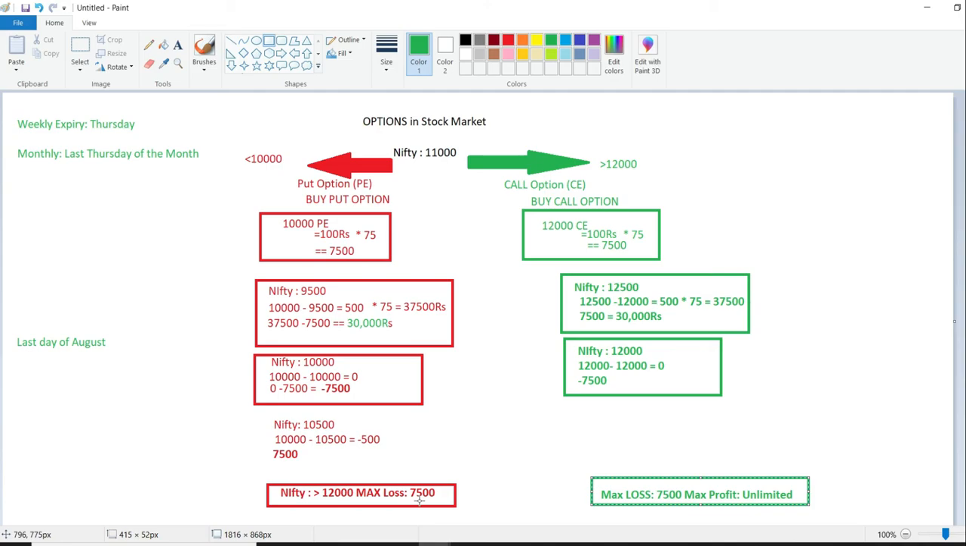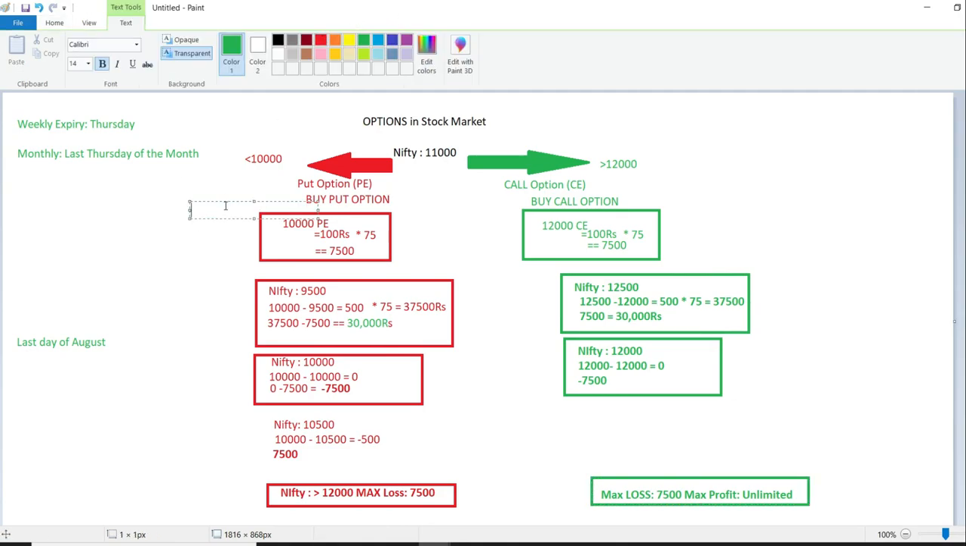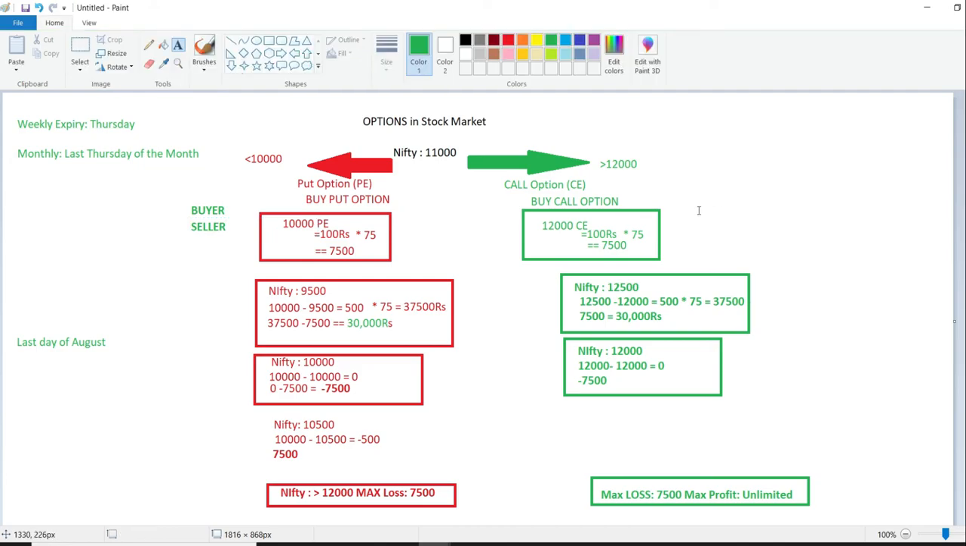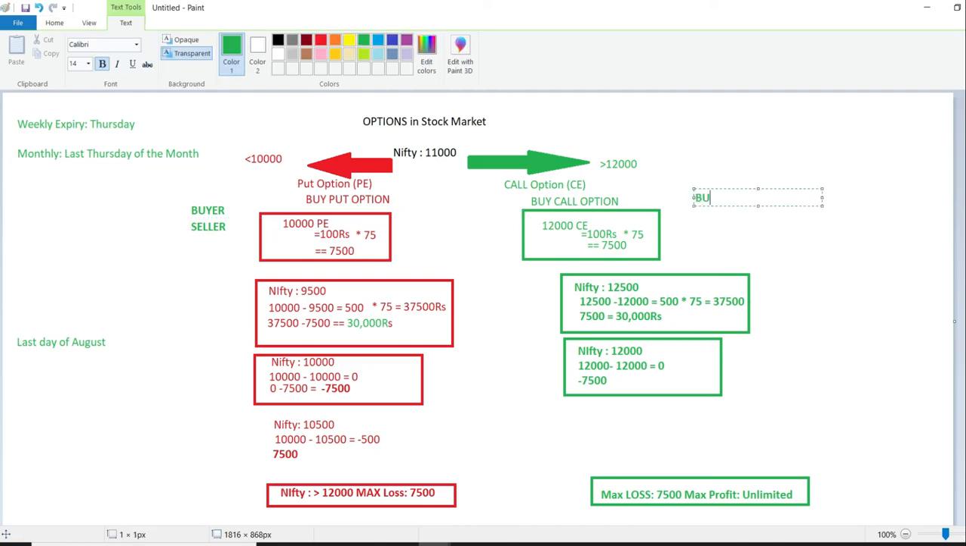Now you might think that if he is losing the 7,500, who will get this 7,500? As I have told you, I have explained only from the buyer's perspective. In a put option, you have a buyer and you have a seller also. Similarly, in a call option, you have a buyer and a seller also.